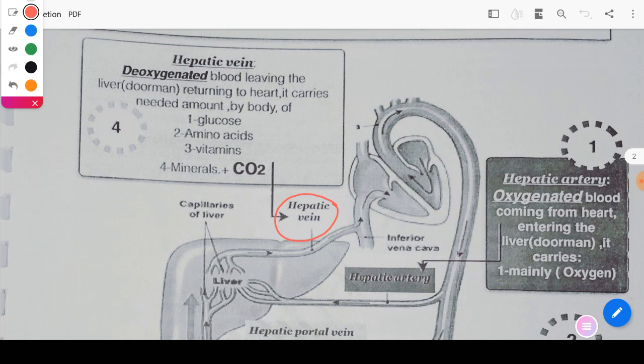It contains the excess glucose, excess amino acids, excess vitamins, minerals, and CO2, which are produced from the breaking down of the glucose by oxygen for releasing energy.